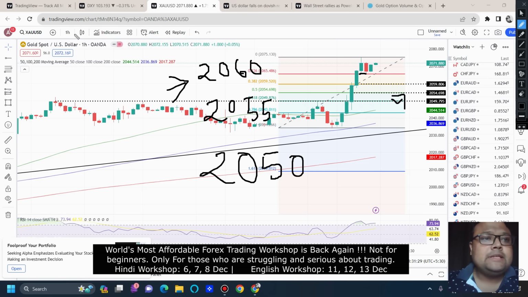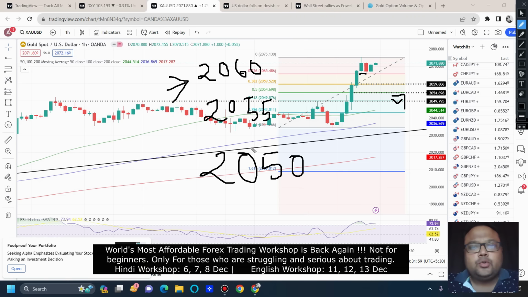Do one thing: simply switch to a lower time frame. Once you see the market has entered the zone, switch to a lower time frame like 5 minutes or 15 minutes to observe the market behavior. If you see that, as per expectation, the market is going up and showing price rejection from below, you will get the confirmation that buyers are present, and we can hit the buy button.